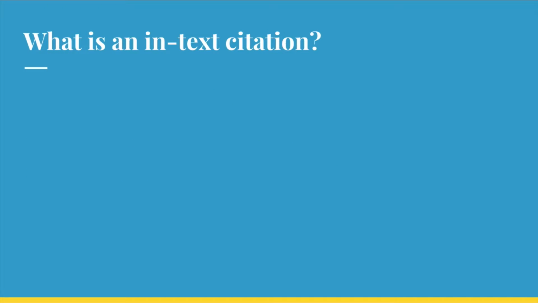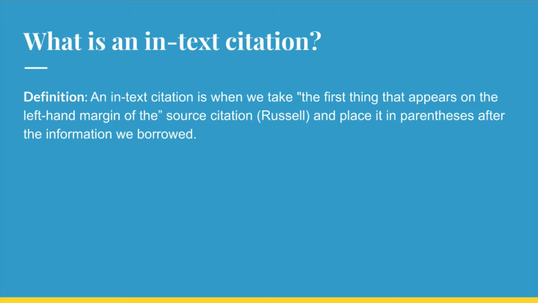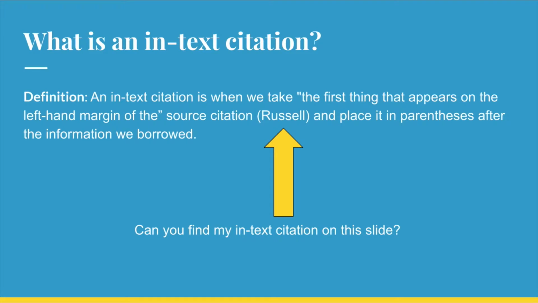Now that you know what I hope for you to learn, you might be asking, what is an in-text citation? Well, an in-text citation is when we take the first thing that appears on the left-hand margin of the source citation and place it in parentheses after the information we borrowed. In fact, can you find my in-text citation on this slide? You got it, Russell, right there.